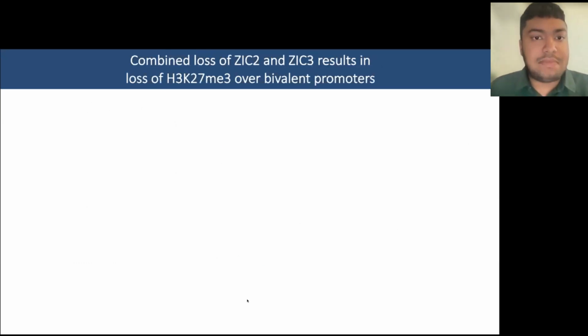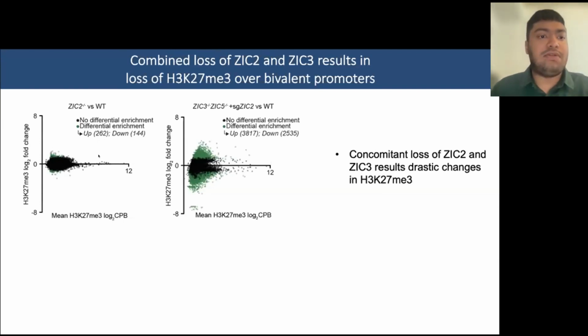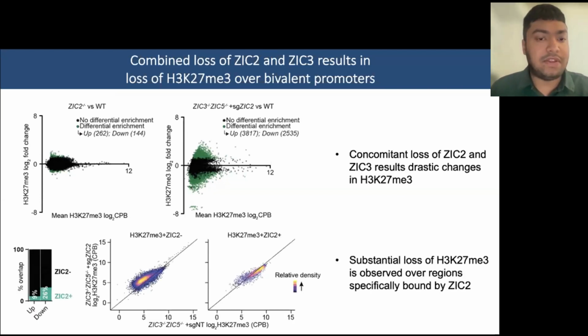So to study this potential link between H3K27me3 and ZIG2 and ZIG3, because ZIG2 and ZIG3 bind a substantial proportion of these poised genes, and these are also de-repressed upon loss of ZIG2 and ZIG3, we conducted ChIP-seq of H3K27me3 in the single and combinatorial knockouts. Unsurprisingly, we saw very little change in H3K27me3 in the single knockouts. However, in the triple knockout, we saw a drastic change in H3K27me3. A lot of loci lost and gained H3K27me3. And a substantial portion of the loci that lost H3K27me3 overlapped with ZIG2-bound peaks, suggesting that there's a substantial dependence on ZIG2 for maintaining H3K27me3 at these loci.